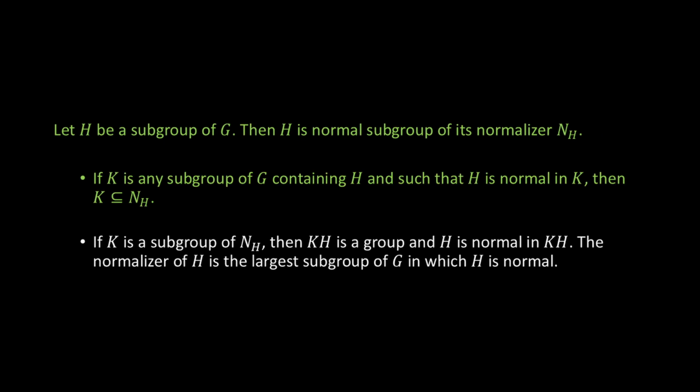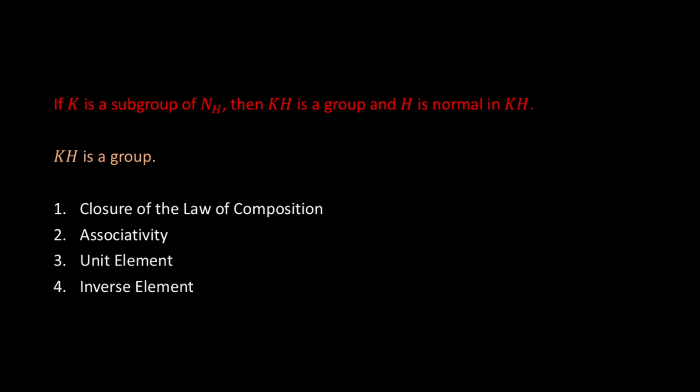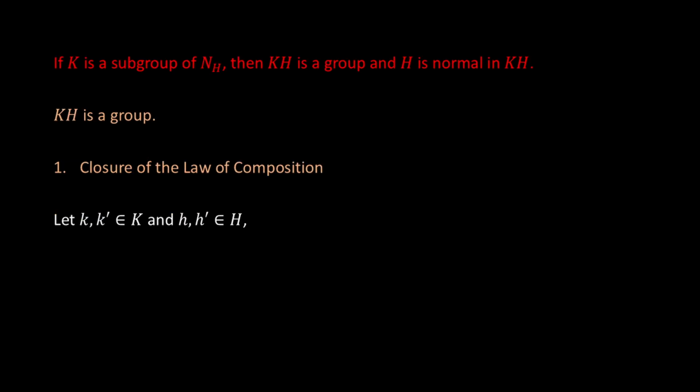For the fourth statement, if K is a subgroup of N(H), then KH is a subgroup and H is normal in KH. Let's first check whether KH is a group. Since the law of composition, the associativity property, and the unit element are inherited from the group G, closure is the property that needs to be checked. Let k, k' be elements in K, and h, h' be elements of H, then kh and k'h' are elements of KH.